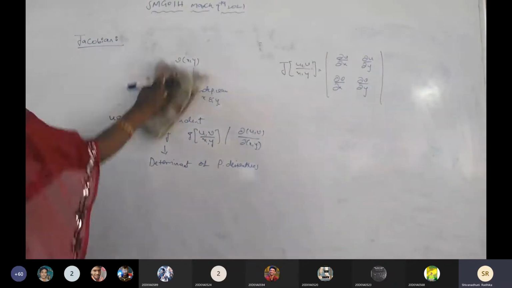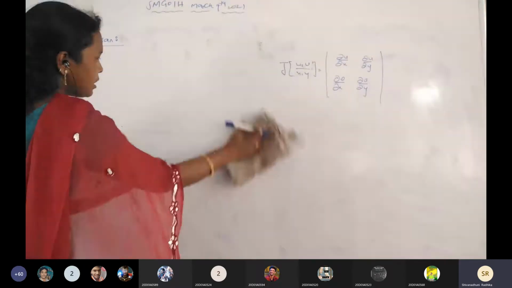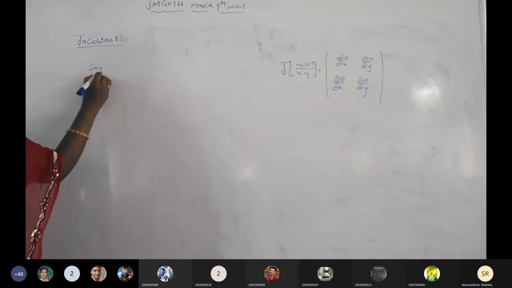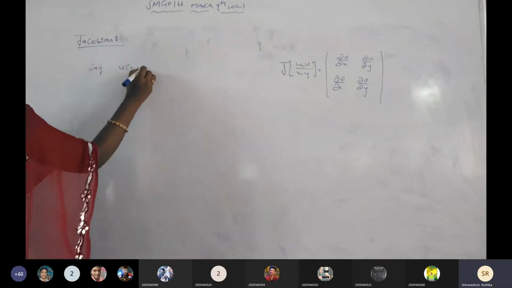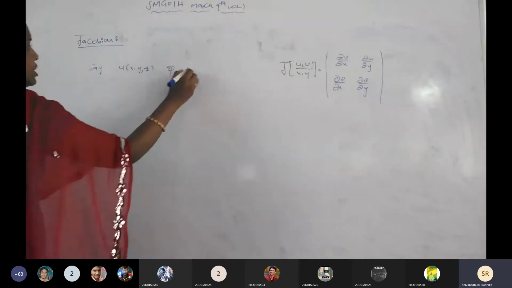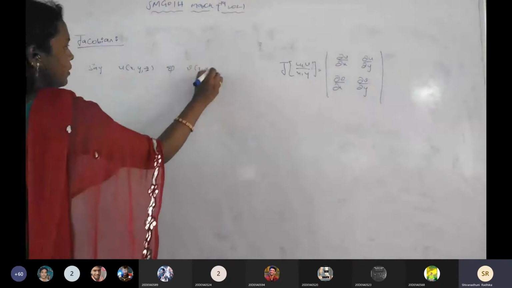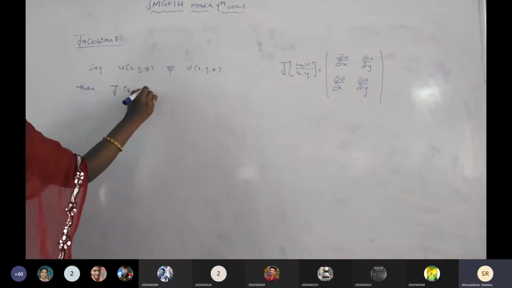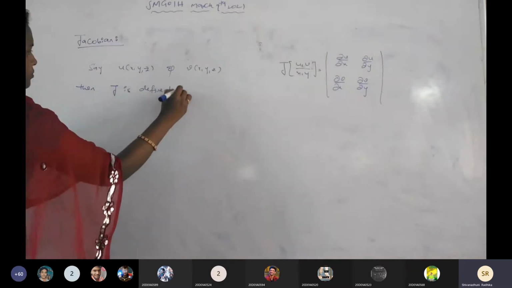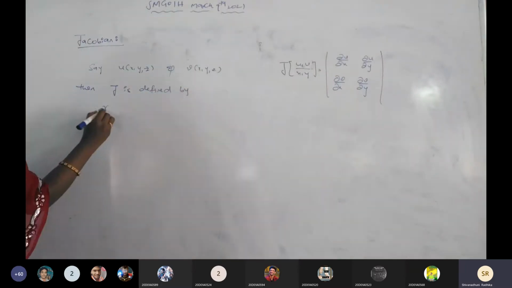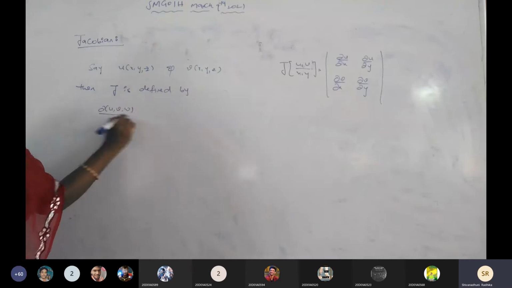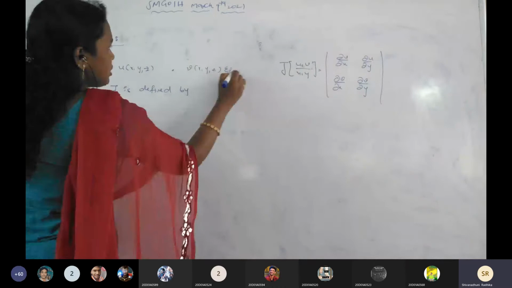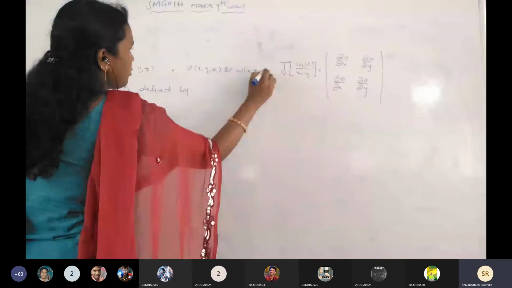Suppose we have the function consisting of the three variables. Say u of x comma y comma z and the function v of x comma y comma z, and w of x comma y comma z. Then Jacobian is defined by dou of u comma v comma w by dou of x comma y comma z.